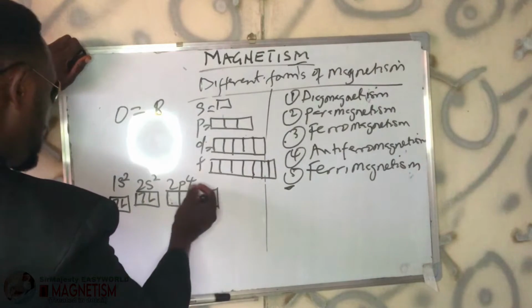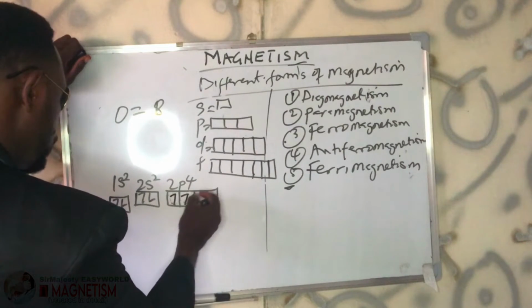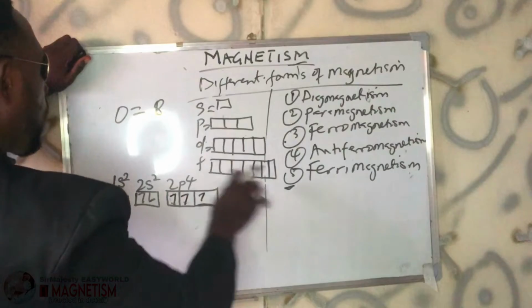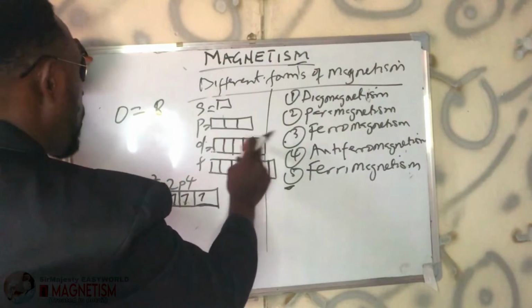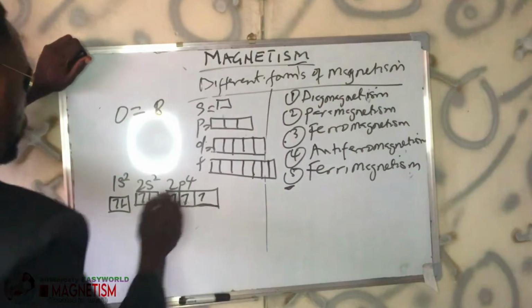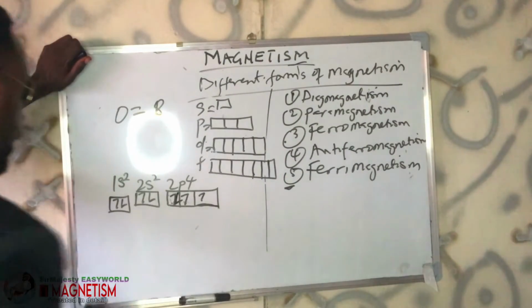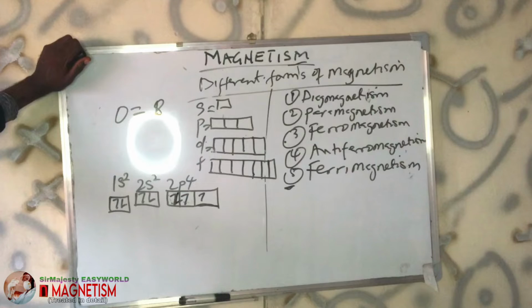Now, since it's 4, you just give them 1, 2, 3. Give each room 1, 1, 1, 1. Even here for D, which is 5, make sure you give them all 1, 1, 1 before pairing them. So we have 4 here, we now pair. In this case, is there any unpaired orbital?